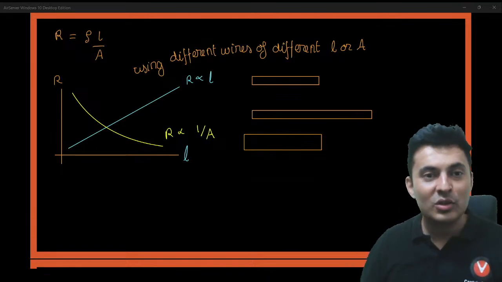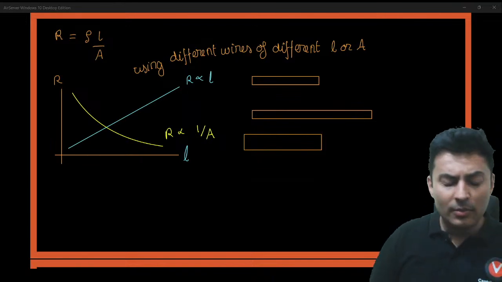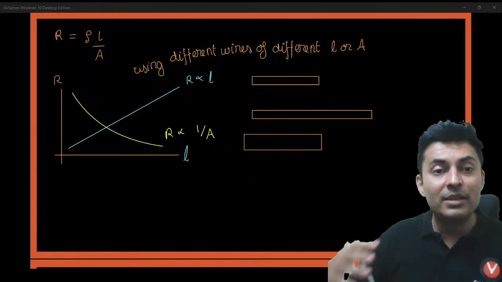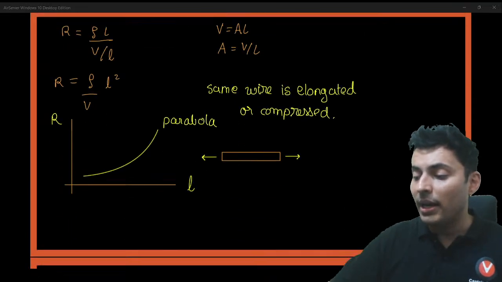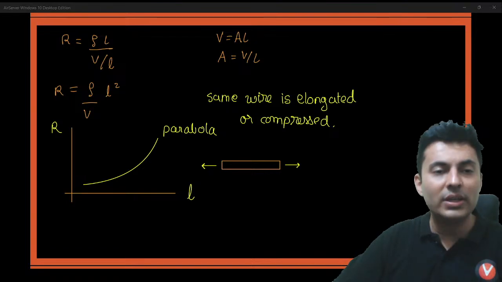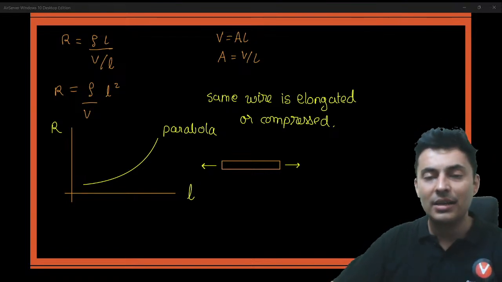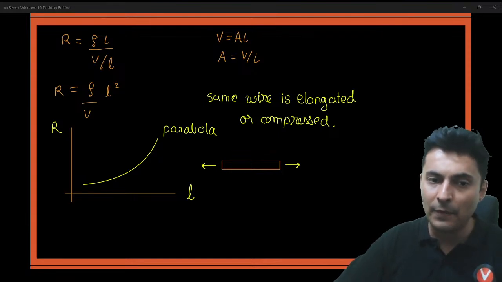Is that okay? So in the previous one, wire 1 was brought by this student, wire 2 was brought by this student, or multiple experiments with different wires were conducted, or the same wire only was pulled and compressed. Accordingly, the formula will change. Usually the questions are on the same wire being pulled or being compressed. Usually, that is what I have seen. Most of the questions are like that.